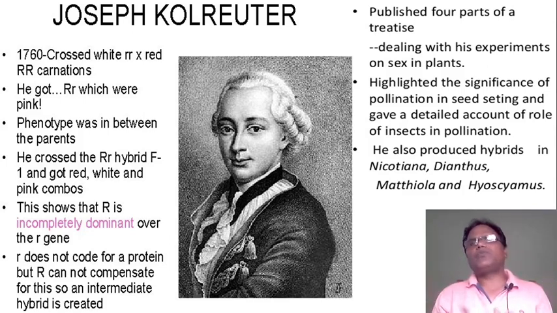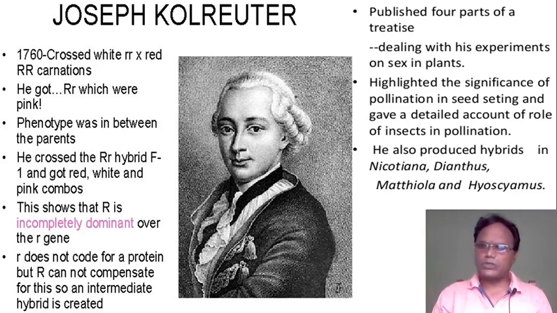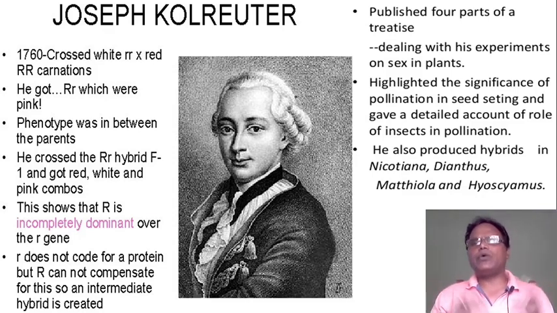He published 4 parts of the treatise dealing with his experiments on sex in plants, highlighted the significance of pollination in seed setting, and gave a detailed account of the role of insects in pollination. He also produced hybrids in Nicotiana, Dianthus, Matthiola and Hyoscyamus.